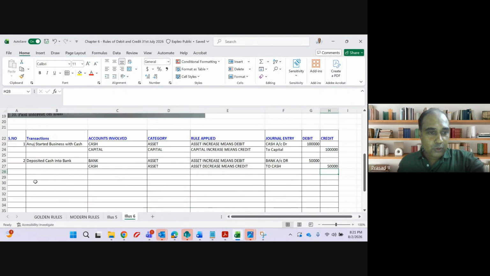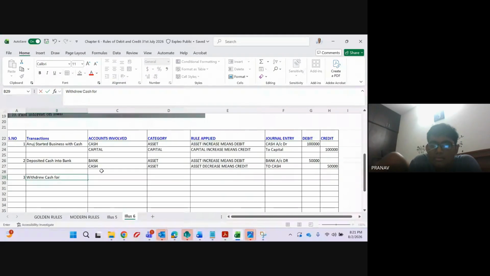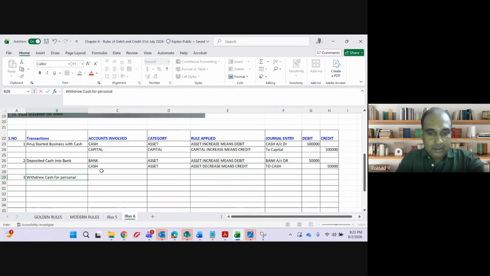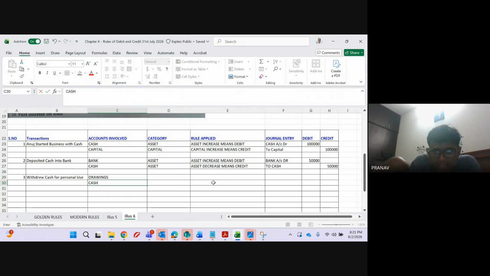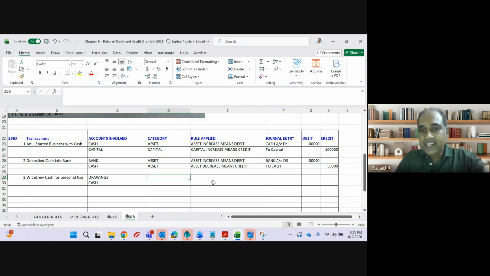Withdrew cash for personal use. Drawings and cash are involved. Whenever it is personal use, immediately one thing should strike: it is always drawings. Drawings falls under which category? Capital. Capital will increase or decrease? Decrease.